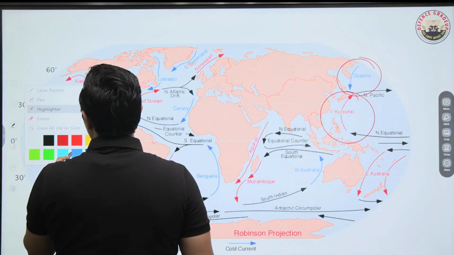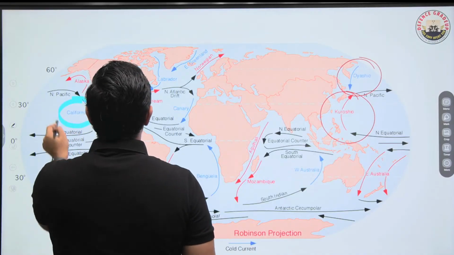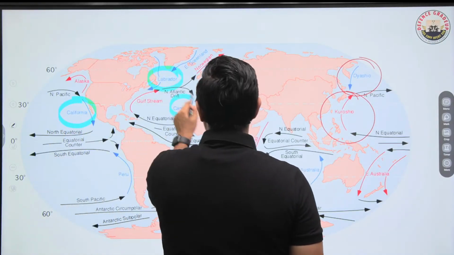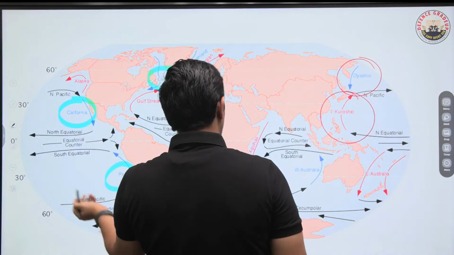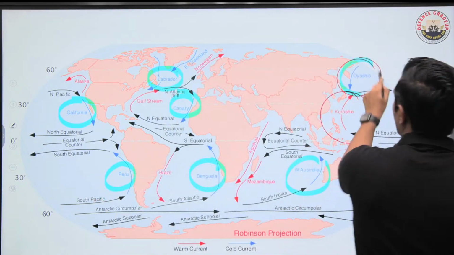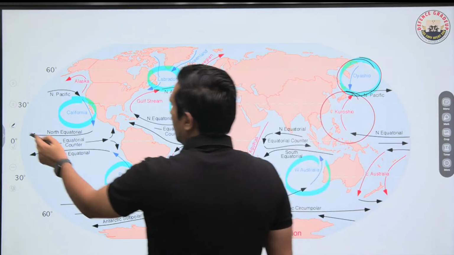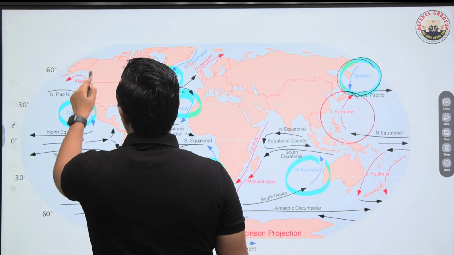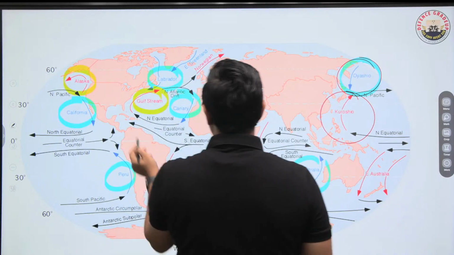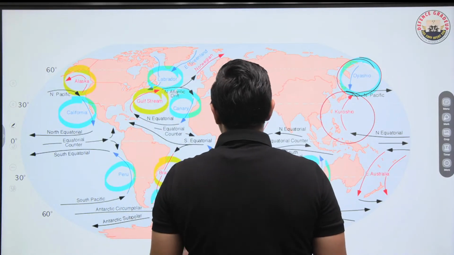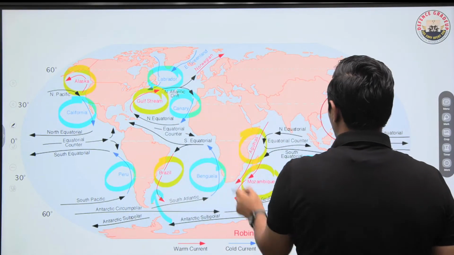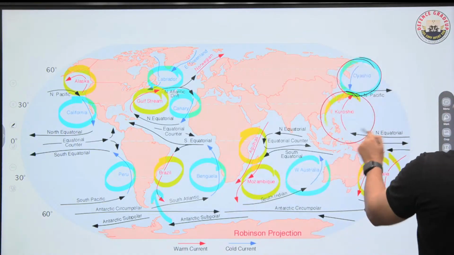Now what all are the cold ocean currents we have? California is cold, Labrador is cold, Canary is cold, Benguela is cold, Peru or Humboldt is cold, West Australia is cold, Oyashio is cold. Here we also have the Falkland current, which is cold. And if I talk about the warm ocean currents, we have Alaska which is warm, Gulf Stream is of course warm, Brazil is a warm ocean current, Mozambique, Agulhas, they are warm, East Australia is warm, Kuroshio is warm.